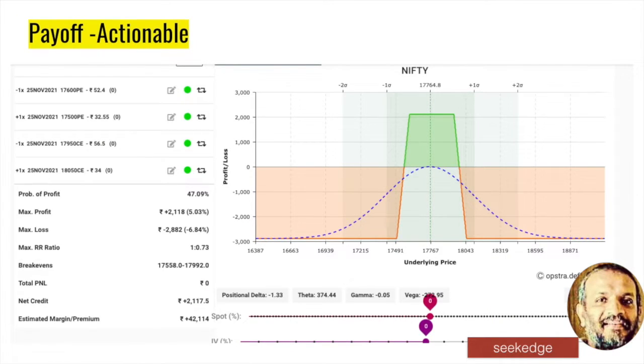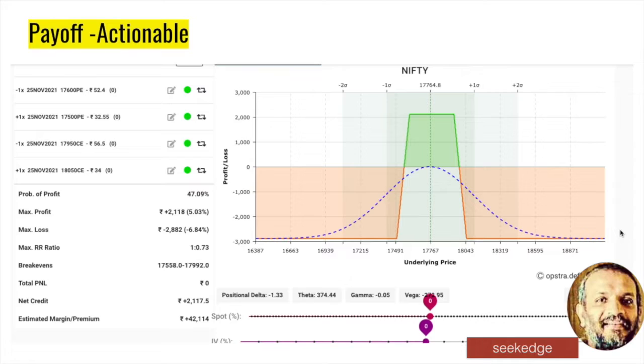So this is an iron condor with a range between 17,500 and 18,000. These are the two resistances that are seen in the OI charts as well as in the charts, the good support and resistance. So that range we get. As long as it stays in that, we have a low risk strategy. The number of lots can be increased as per your risk appetite.